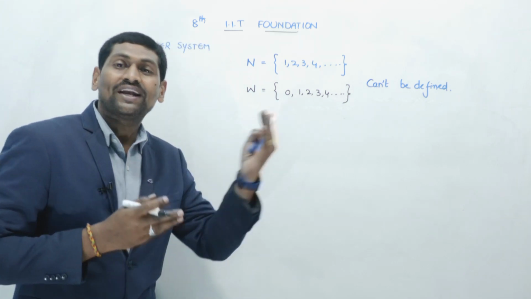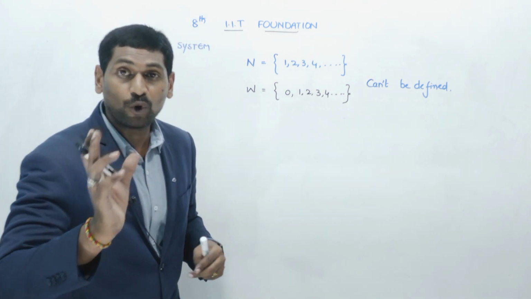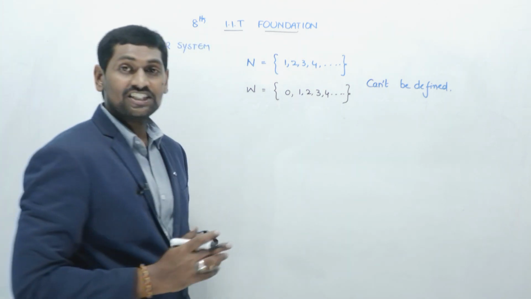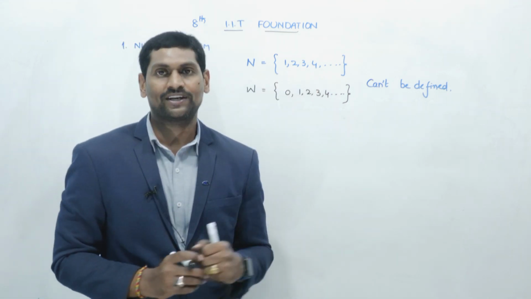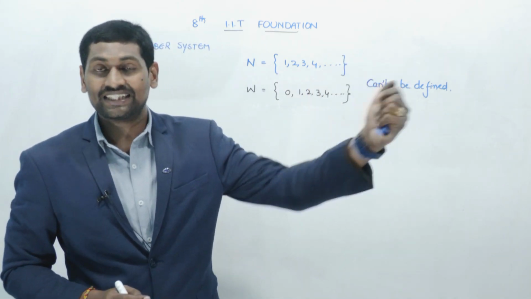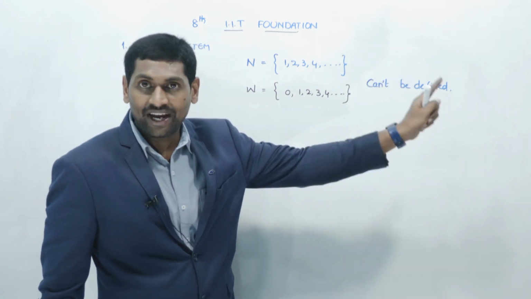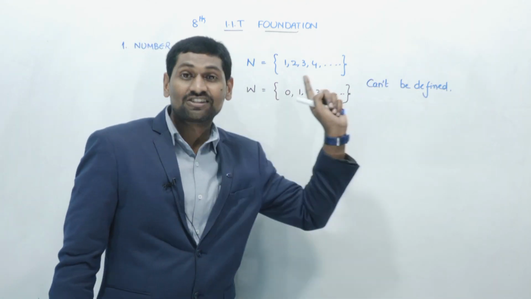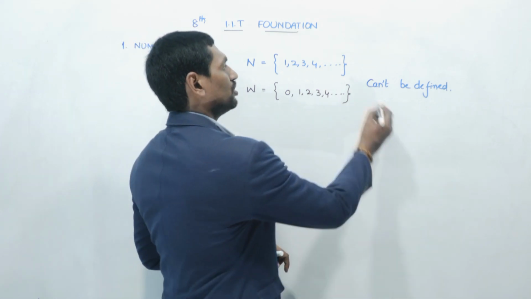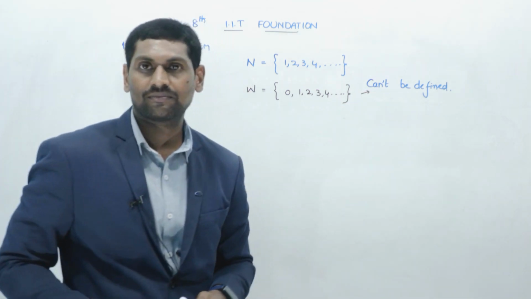Now can you say the smallest whole number? Smallest whole number is 0. Smallest natural number is 1. And what about the largest natural number? Cannot be determined and cannot be defined. Same way, largest whole number, this also cannot be defined.